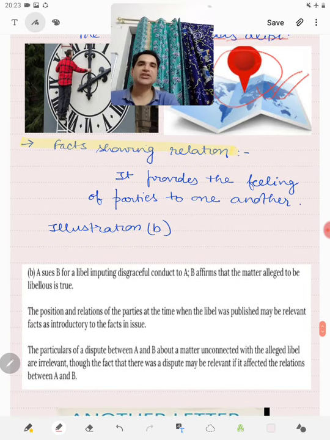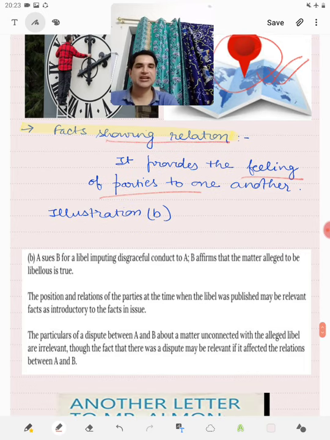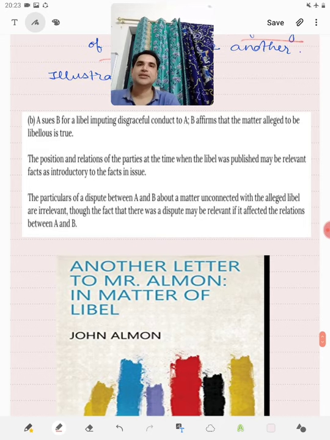Then facts showing relations. So a fact which shows the feelings of parties to each other, a fact which shows the state of relation between the parties, is also relevant. Whether the parties are friendly with each other, or whether the parties are in strained relation with each other.